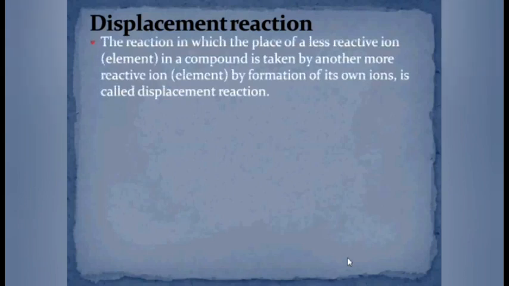By taking the same meaning, we can define displacement reaction as the reaction in which the place of a less reactive ion in a compound is taken by another more reactive ion by formation of its own ion is called displacement